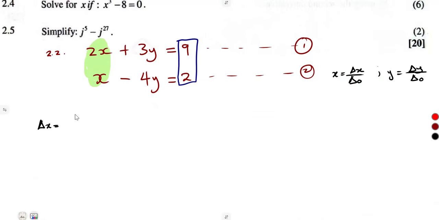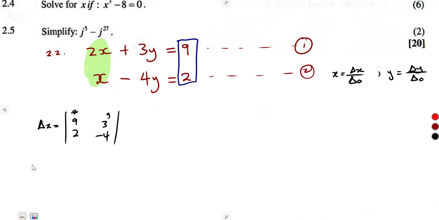So we're going to replace the part of x with the constants, 9 and 2. But the part of y remains as it is. X is the one that was affected. Y remains as it is. We need the coefficients, 3 and what? Minus 4. All right, so this is our delta x.